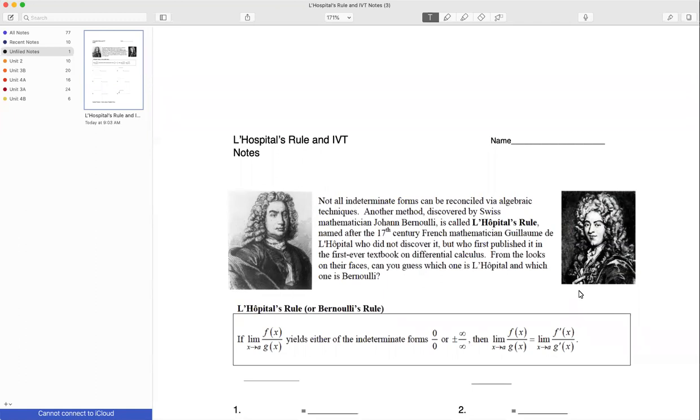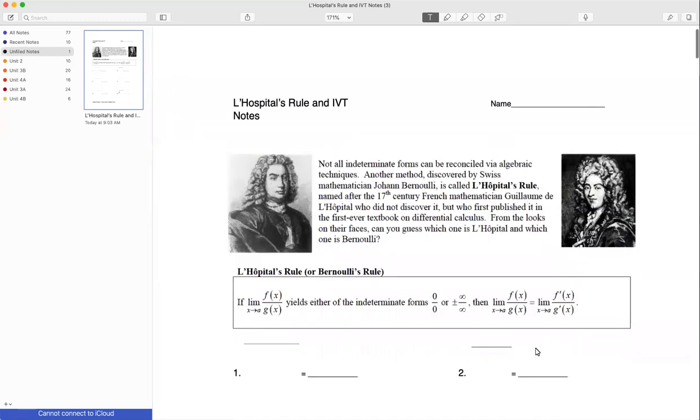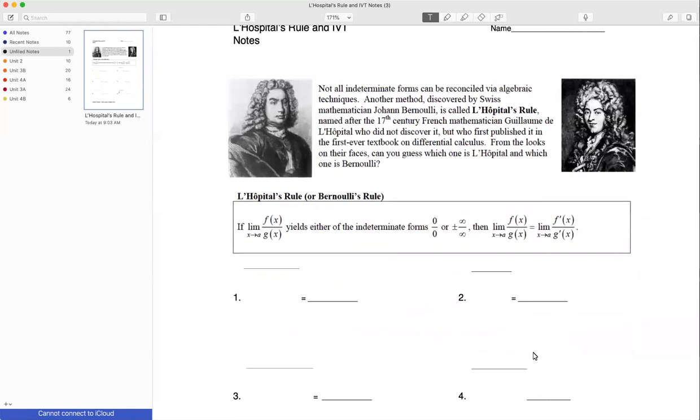So, number one, they have the best hairdos ever, right? Number two, which one of these people, based on what I just said, do you think is L'Hopital and which one is Bernoulli? I agree, right? With that little mischievous grin there. And Bernoulli, he's just kind of sad because it's not Bernoulli's rule, right? It's L'Hopital's rule. So here we go. Here's what it says. Well, that is unfortunate right there.